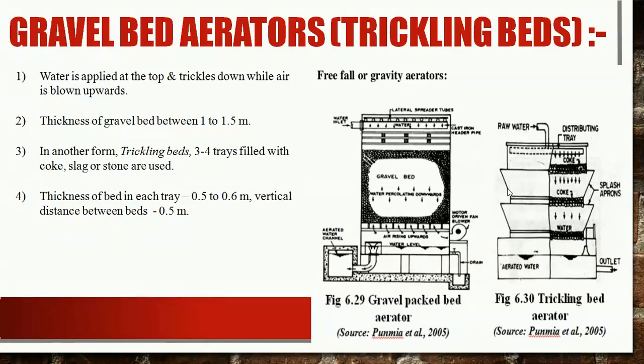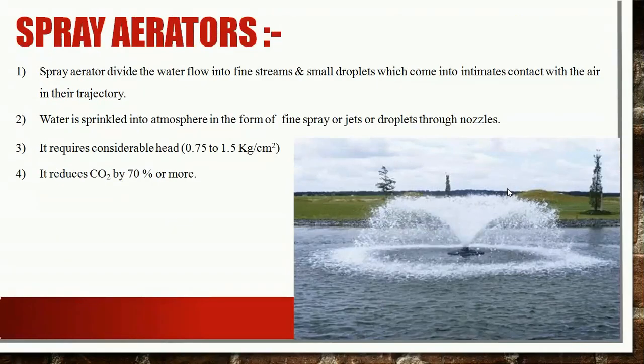Now we will see spray type of aerator. So the spray aerators divide the water flow into fine streams and small droplets which come into intimate contact with the air in their trajectory. Water is sprinkled in fine jets through nozzles. It requires considerable head of about 0.75 to 1.5 kilogram per centimeter square, but it reduces carbon dioxide content in the water by about 70 to 90%, or in some cases even more than 90%.